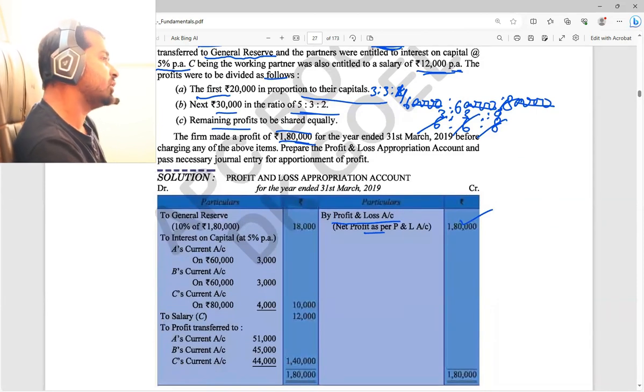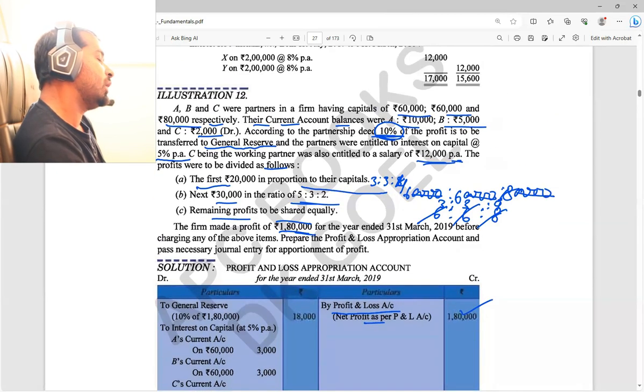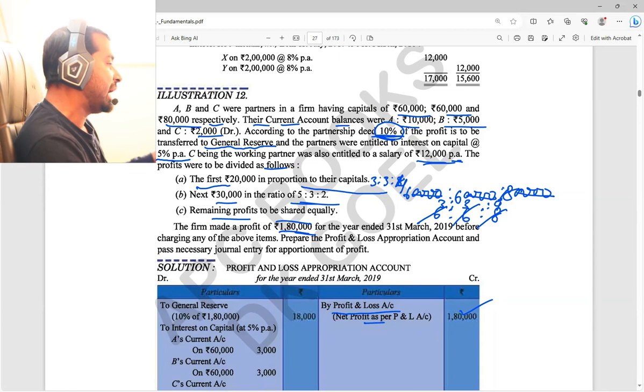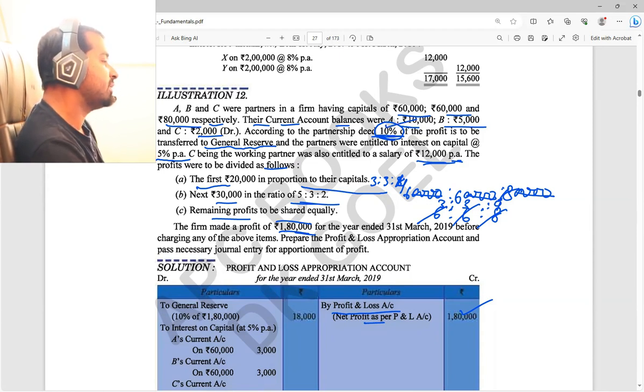What I told in the question: your 1,80,000 was your profit. Out of the profit, 10% we will always send where? To general reserve. Correct. We told about that on the debit side. What other things will come?